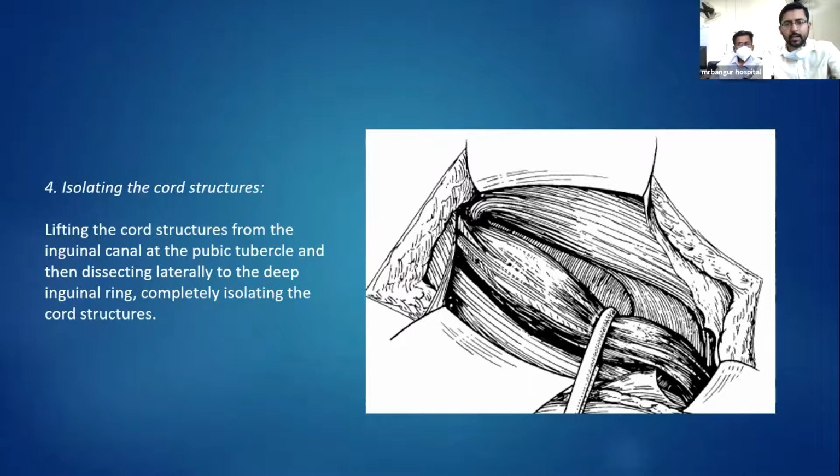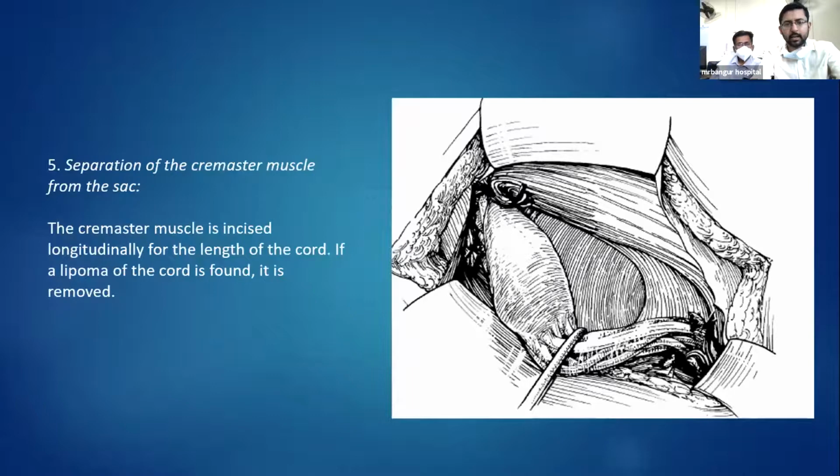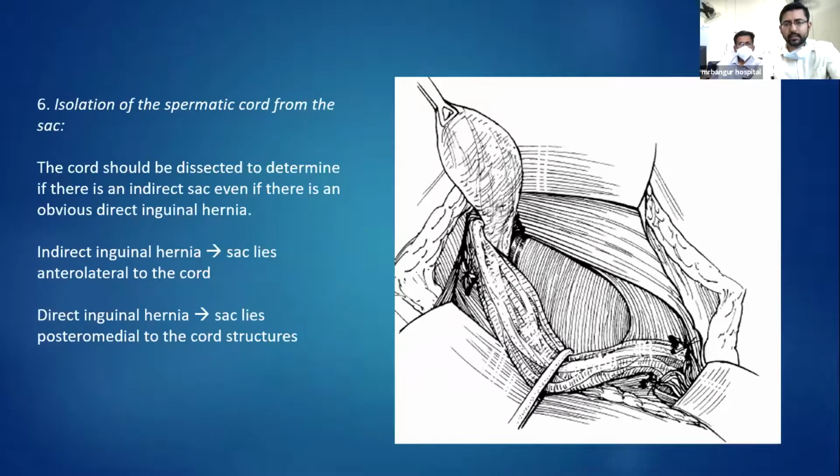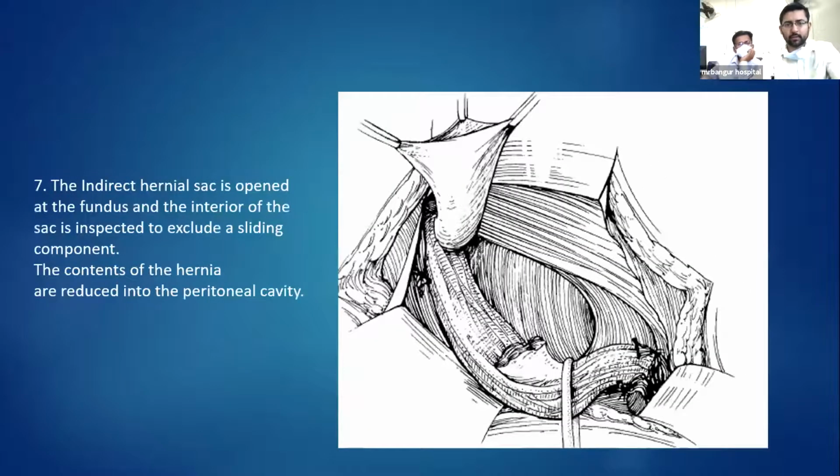Then the sac is separated from the cremasteric muscle, and if there is any lipoma of the cord, it is removed. The spermatic cord is isolated from the sac, and the cord should be dissected to determine if there is an indirect sac, even if there is an obvious direct inguinal defect. In case of indirect inguinal hernia, the sac lies anterolateral to the cord, whereas in case of a direct inguinal hernia, the sac lies posteromedial to the cord structures. Then, in the case of an indirect hernial sac, it is opened at the fundus and the interior of the sac is inspected to exclude a sliding component, the content of the hernia reduced into the peritoneal cavity. Herniotomy can be done.